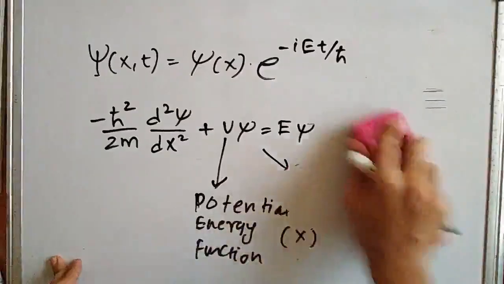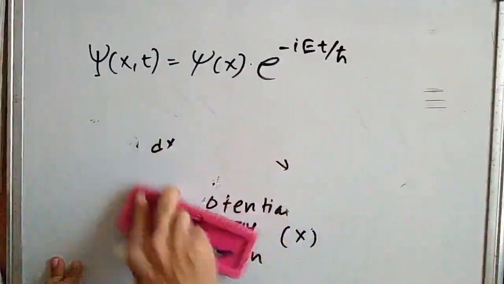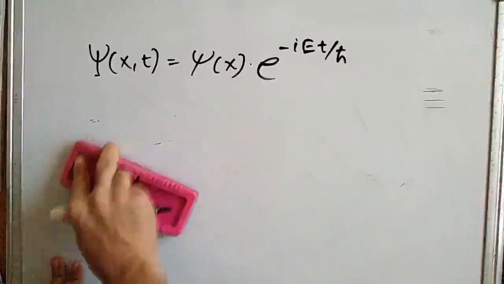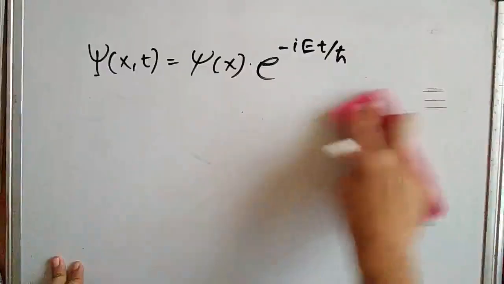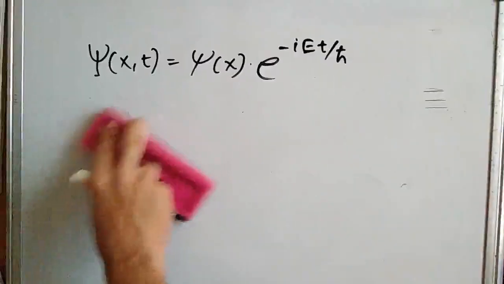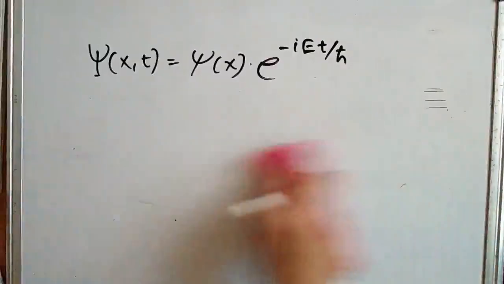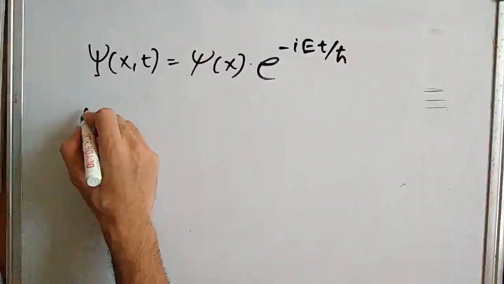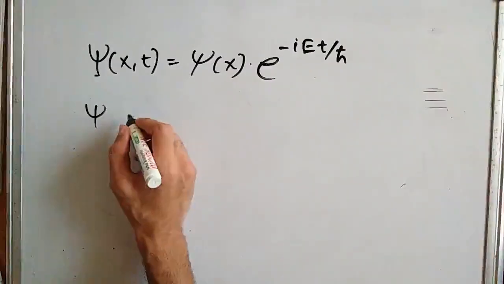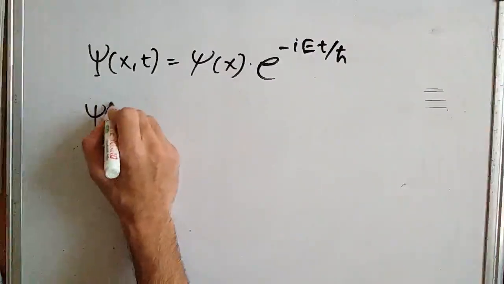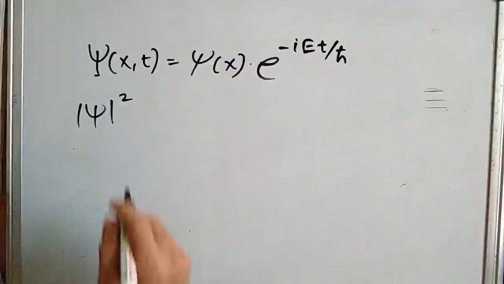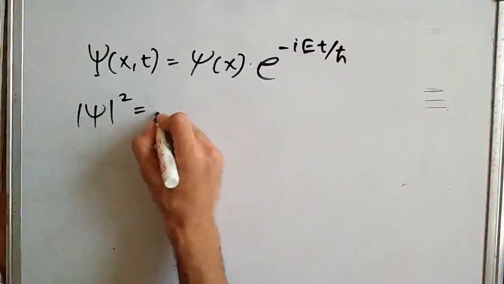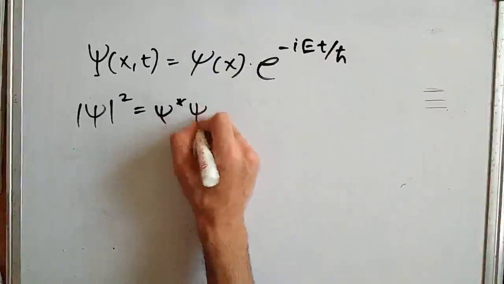So in the first case, let's just take this probability density. So psi squared is equal to psi star into psi.